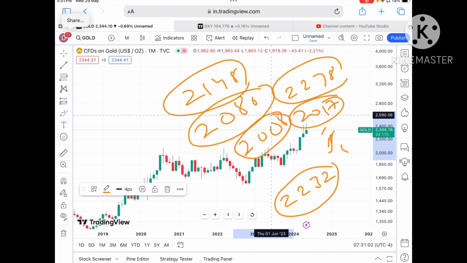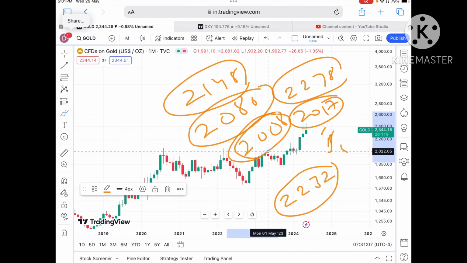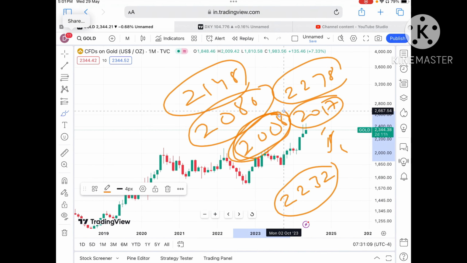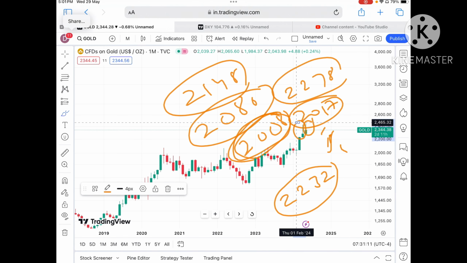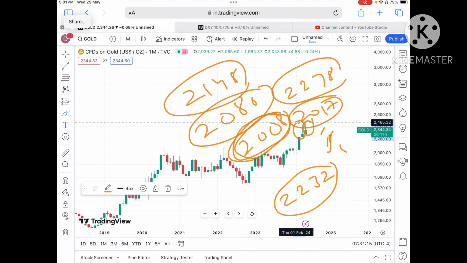And if the price falls below that level, a further fall we can see. There is a low probability that it falls below a level of 2100, but as the US election result is coming, volatility can be high.